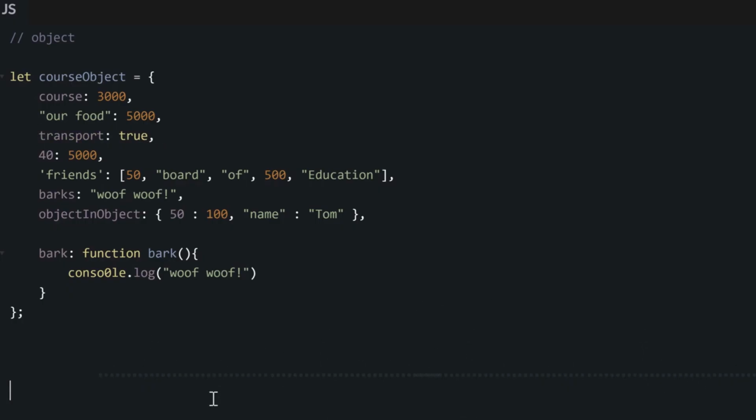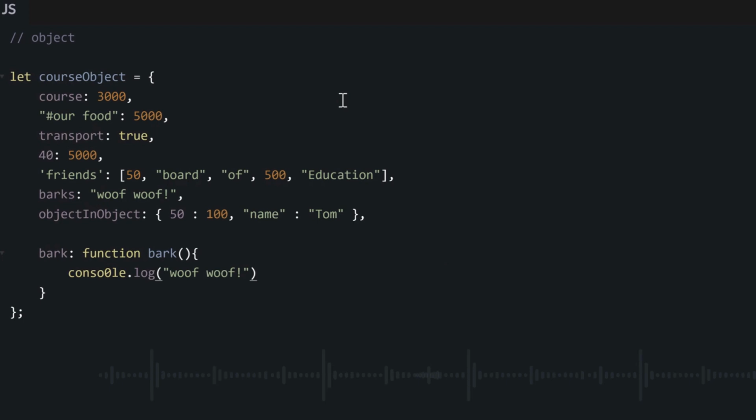However, if space dey between your string for your property, that is, you dey use words will be more than one word, we get space between them, or you dey use special characters like hashtag, @ and all other symbols, then you must use either single quote or double quote.